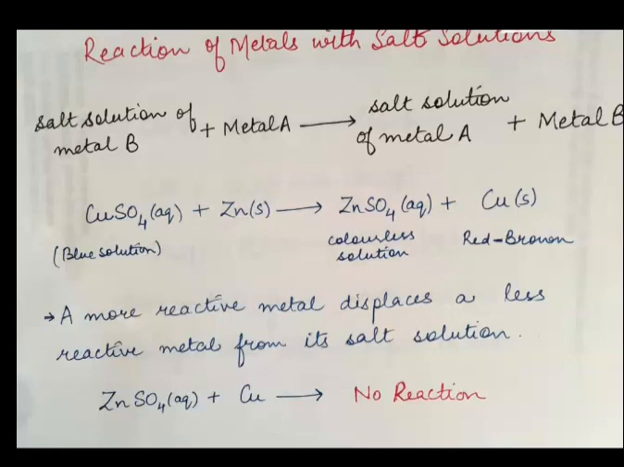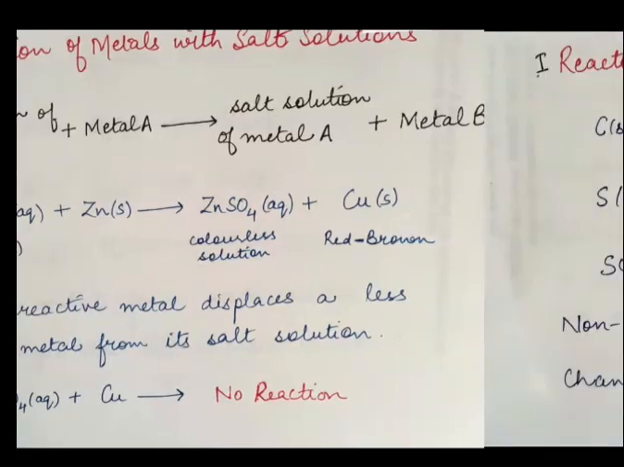Like I have written copper sulfate plus zinc. If the question comes why the color of the solution changes, it is because zinc is more reactive than copper, so it displaces copper from copper sulfate and we get a colorless solution. Similarly, if ZnSO4 plus copper comes, then there will be no reaction because copper is less reactive than zinc.